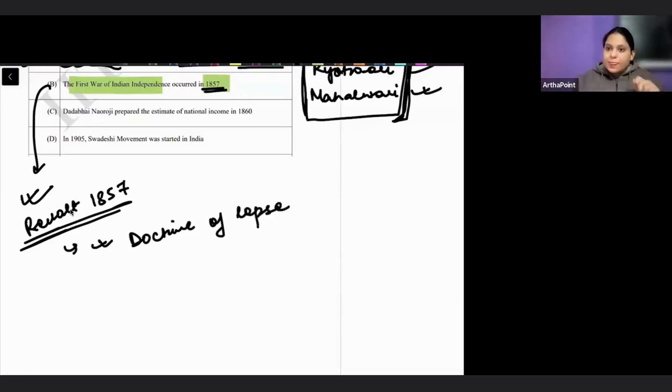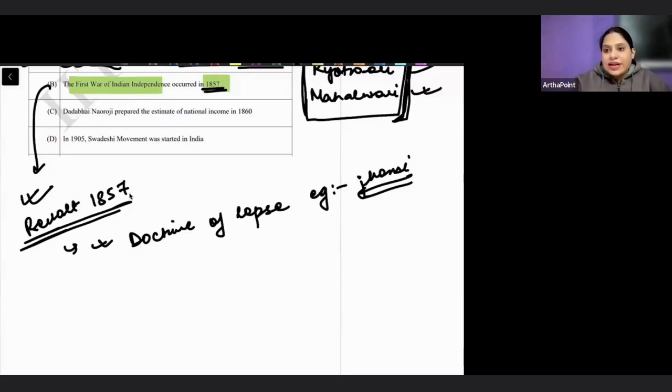Doctrine of Lapse said that if a state did not have a male heir when the king died, if any princely state, any ruler did not have a male heir, then that state will go to the Britishers. It would go under the Britishers. And the most important example you would have heard is Jhansi ki Rani. So this is one state where we had the doctrine of lapse, where the struggle started, the war started.